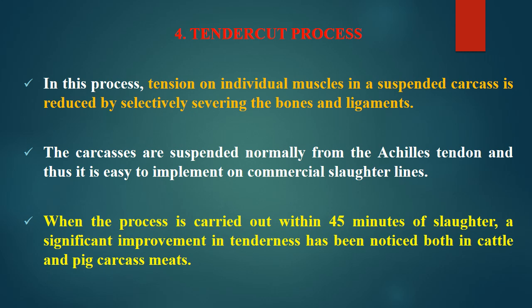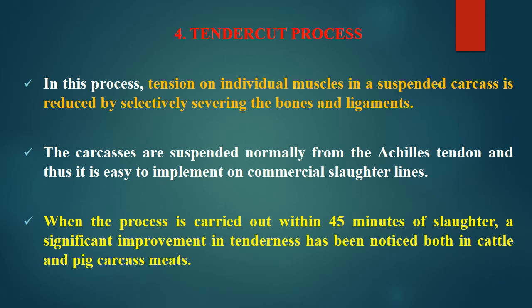The carcasses are suspended normally from the Achilles tendon, and thus it is easy to implement on a commercial slaughter line. So here the hanging is done as per normal practice from the Achilles tendon, and cutting of some bones or ligaments is done. That reduces the tension on the carcass and makes it more tender.